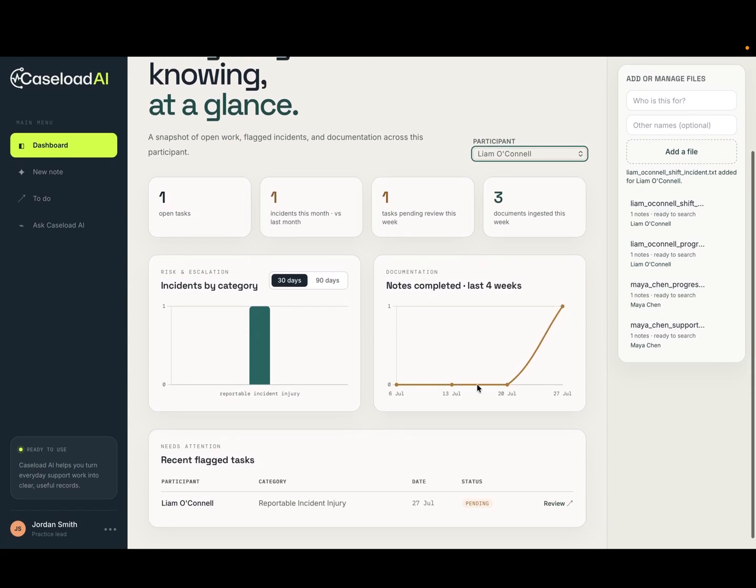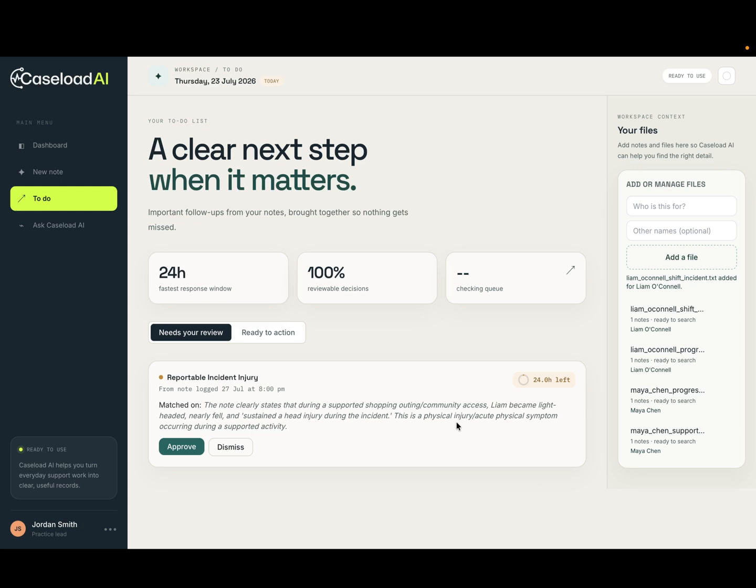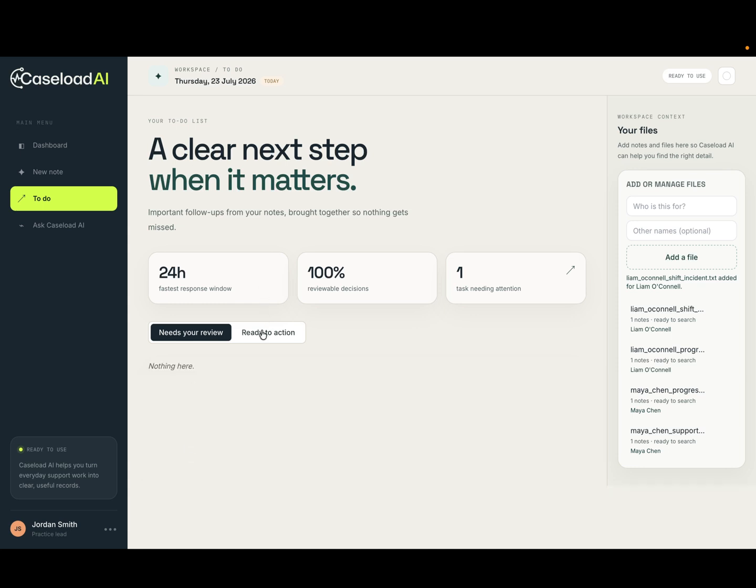Under recent flags, we can see Liam's incident. The coordinator reviews the draft and approves it in a single click. So if you can see, it's asking us to approve. If we approve, then it moves on to ready to action.